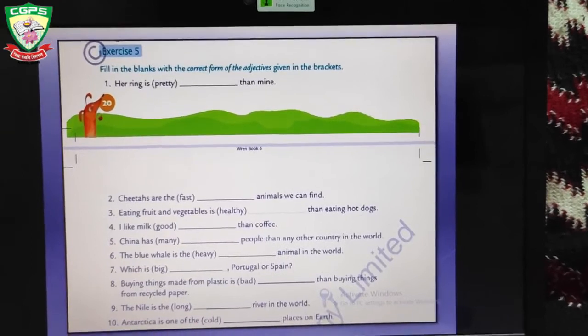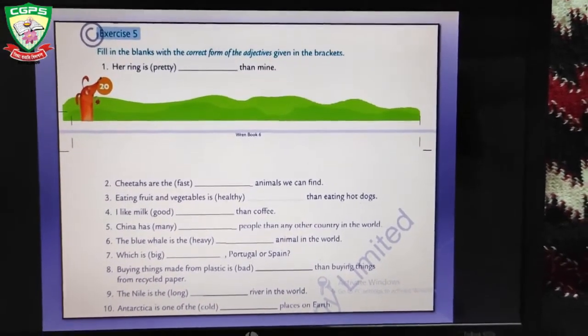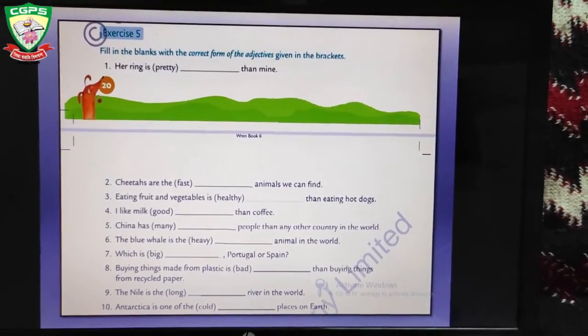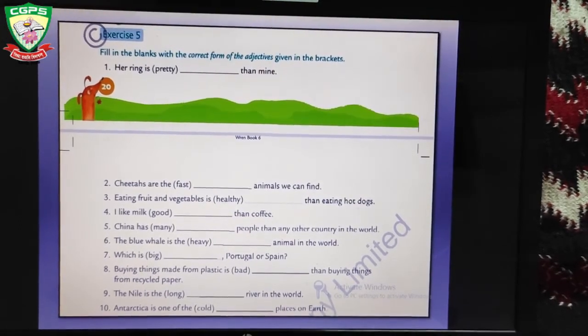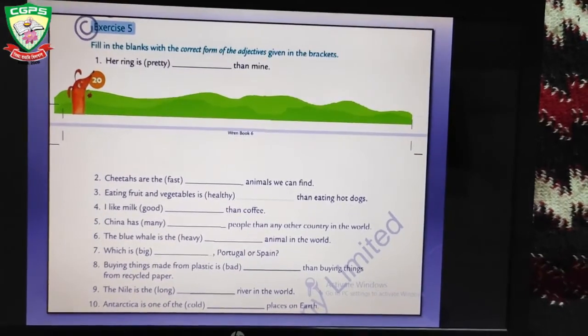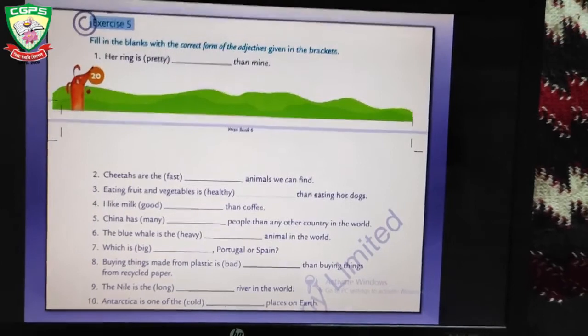The fifth exercise, you have to fill in the blanks with the correct form of adjectives. Like her ring is blank than mine. Pretty. Her ring is prettier than mine. You can see that the word than is in the sentence, so we will use the comparative degree.